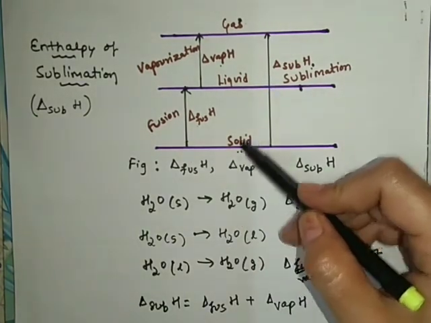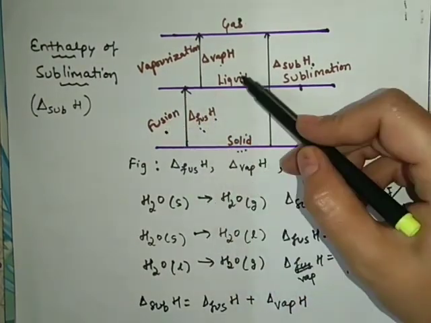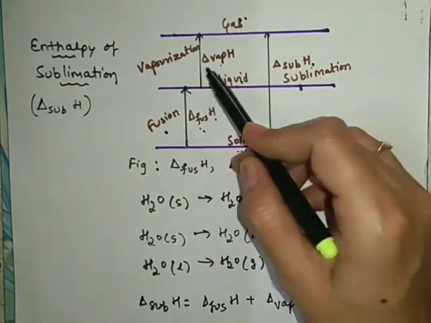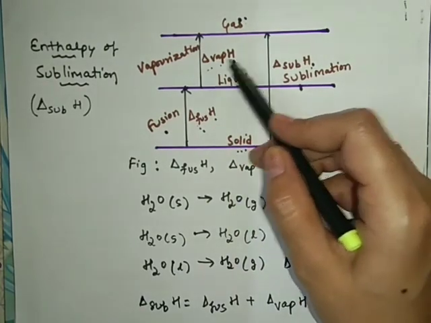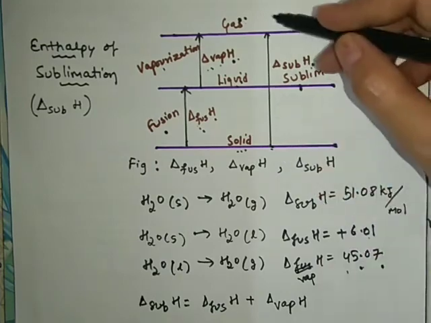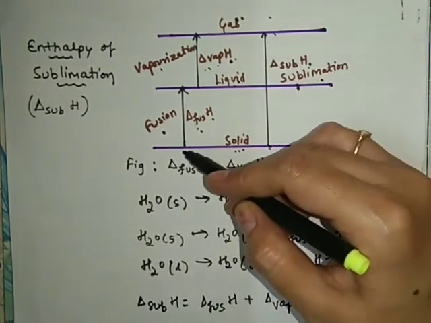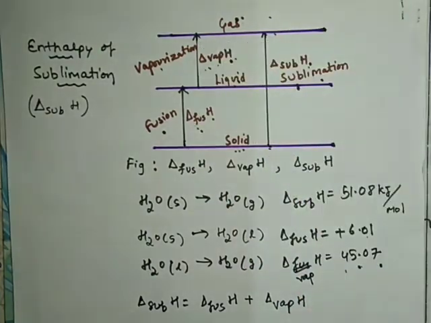So when solid converts into liquid, delta H is this, which is the fusion process. When liquid goes to the gaseous phase, delta H is the enthalpy of vaporization, and if there is direct movement of solid to gas it is called sublimation. So we can find that sublimation is the sum of fusion and vaporization. We will continue in the next class. Till then, bye bye.